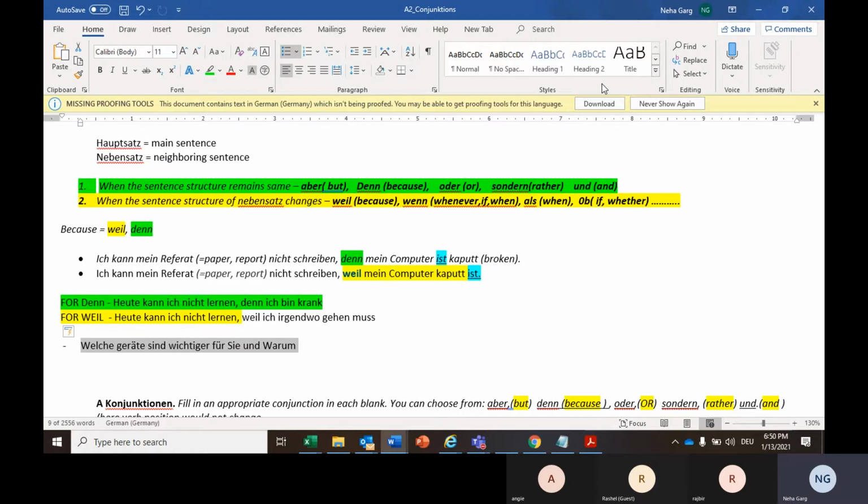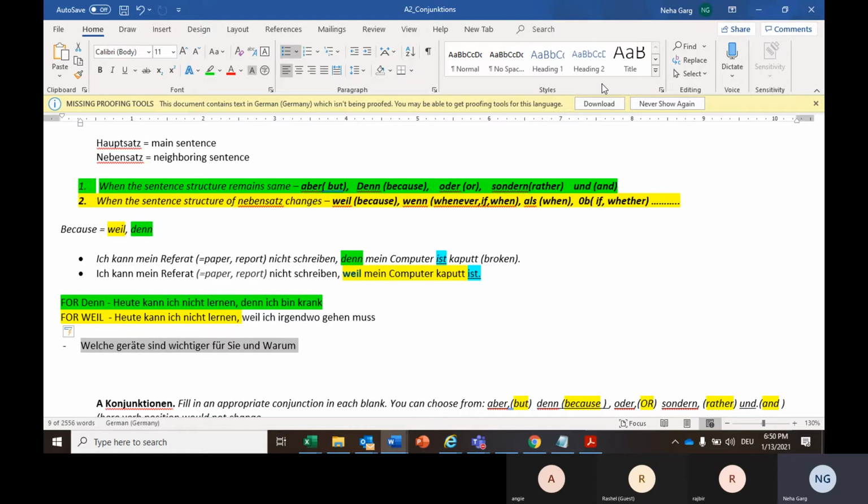Then Angie has also sent something. Mein Handy ist für mich wichtiger als mein Laptop, denn ich kann meine Familie mit meinem Handy anrufen. Okay, so Angie, if you would write the same sentence with weil, how will you say that?